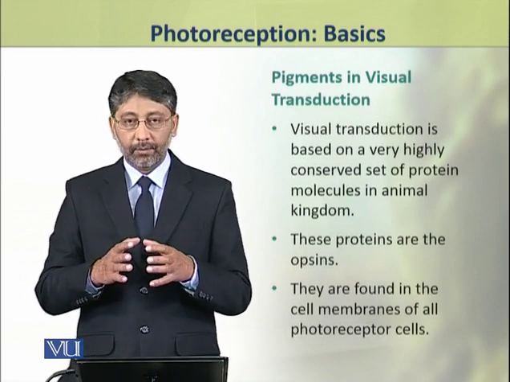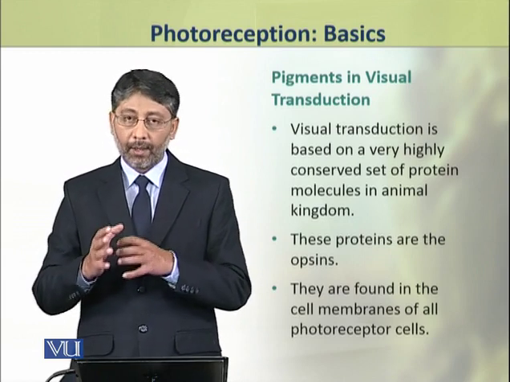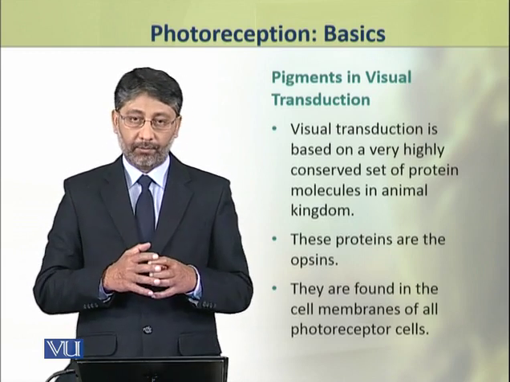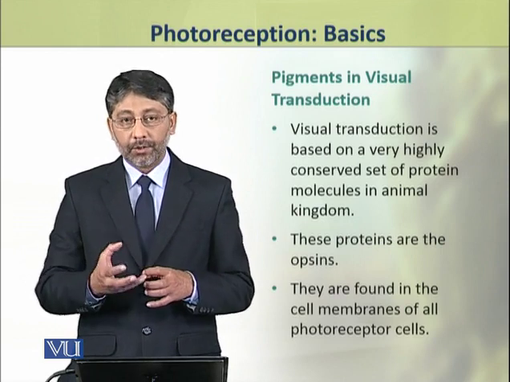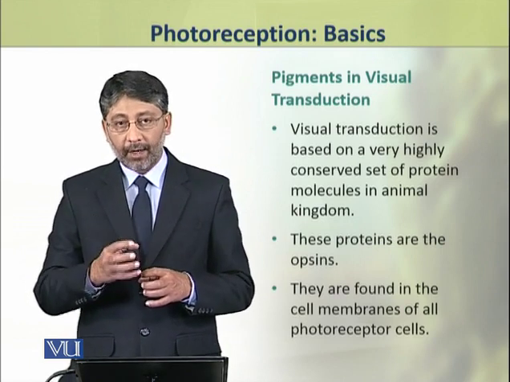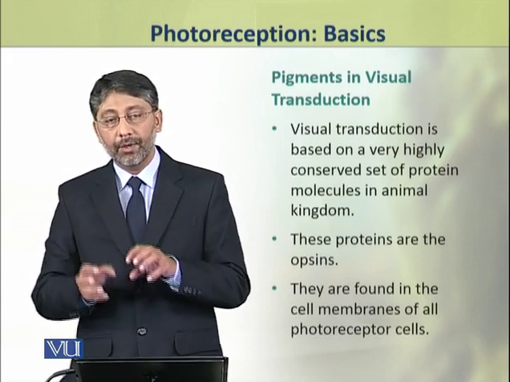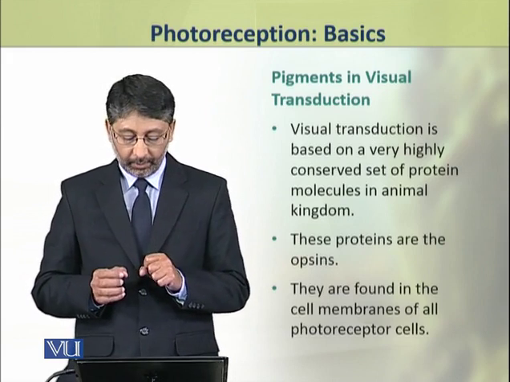Dear students, the eyes have visual pigments which capture the light and convert it into, or transduce it into, the electrical signal.